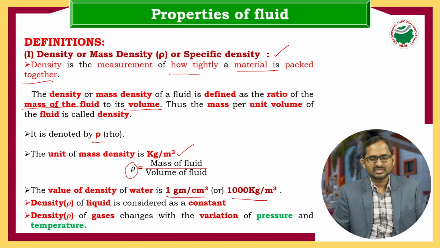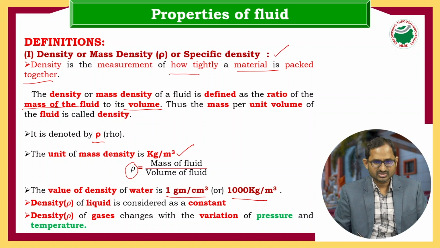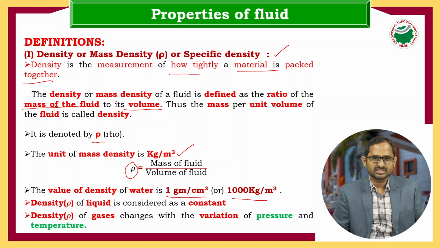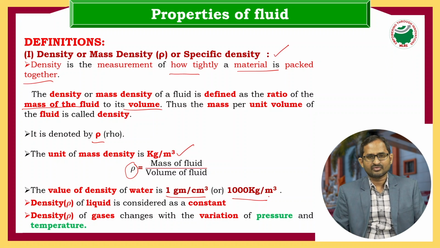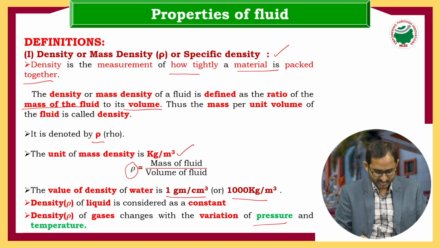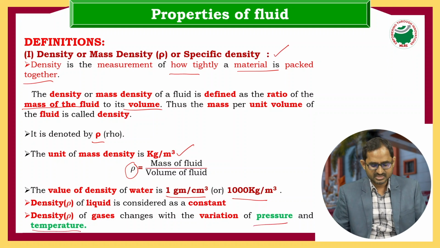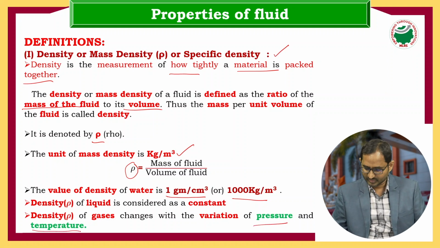What is meant by STP? STP is nothing but standard temperature and pressure conditions. So this is a fixed value at STP conditions. The value of density of water is 1000. This we can't define for gases, since it will vary based on the pressure and temperature. The density of gases will vary.